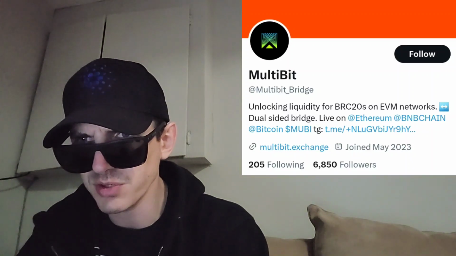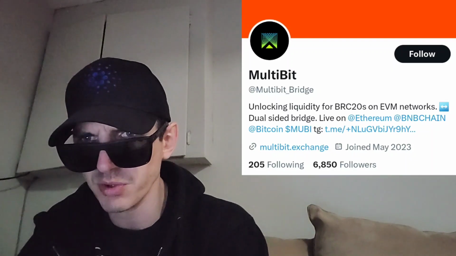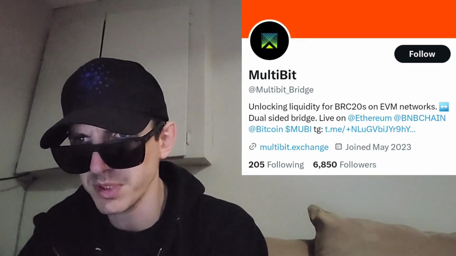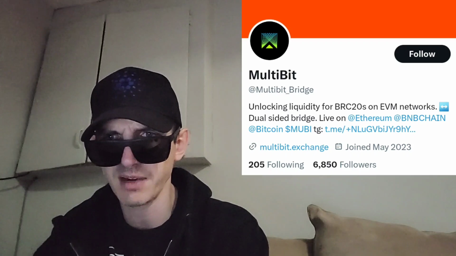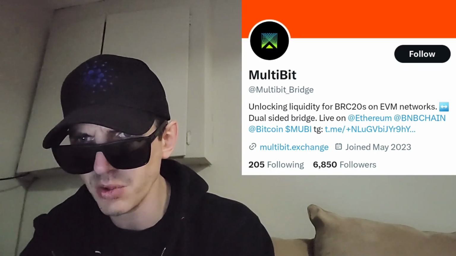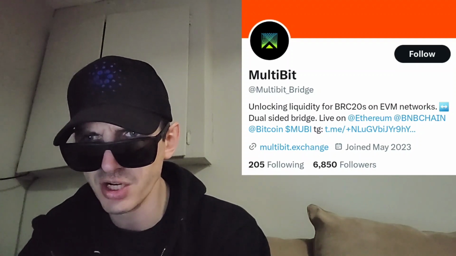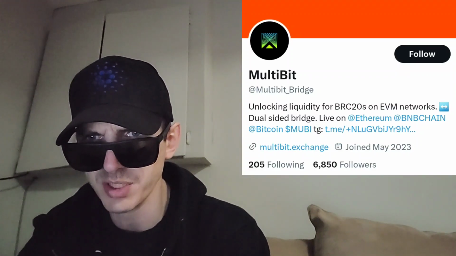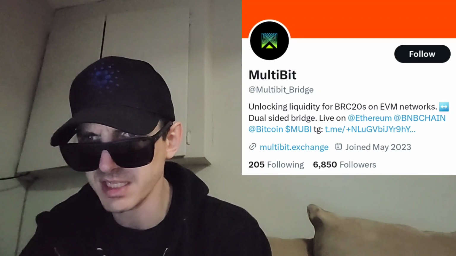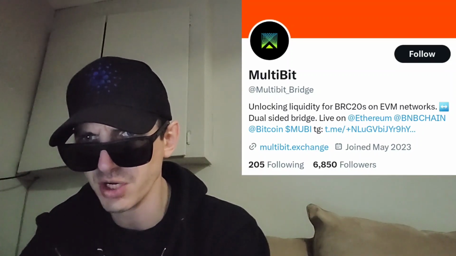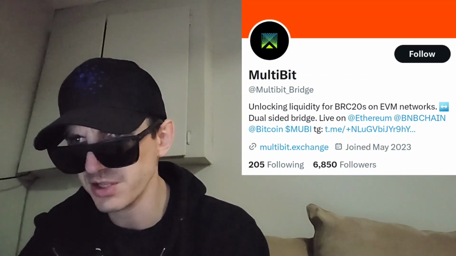Staking for rewards, so users can stake MUBI tokens to earn rewards in the form of ERC20 or BRC20 tokens on the Multibit platform. By staking their MUBI tokens, participants contribute to the platform's liquidity and security while receiving additional token rewards in return. The staking mechanism provides an opportunity for users to earn passive income based on their staked amount.